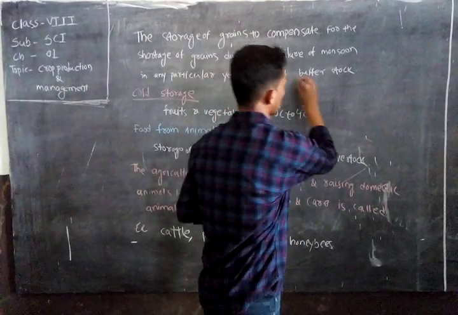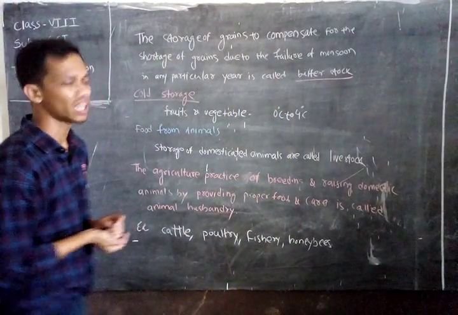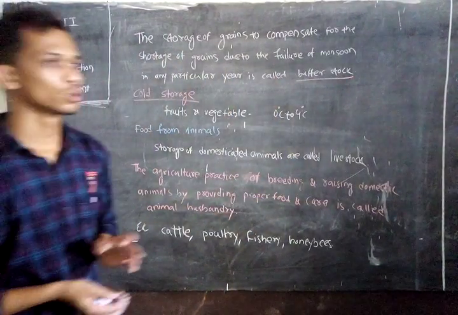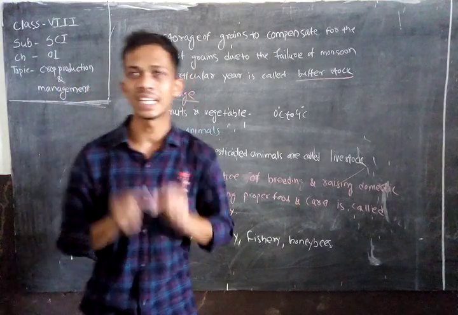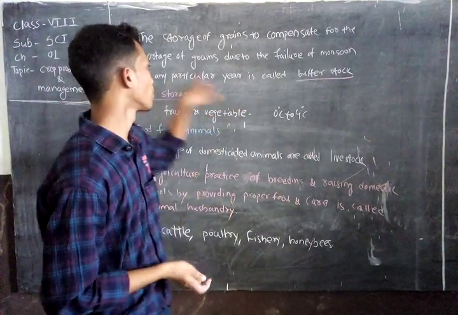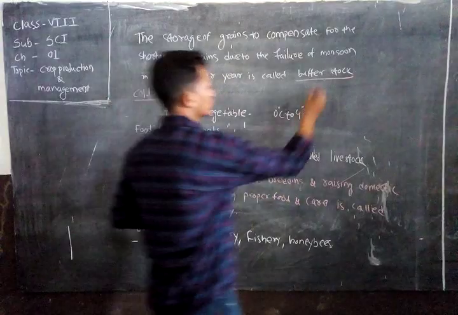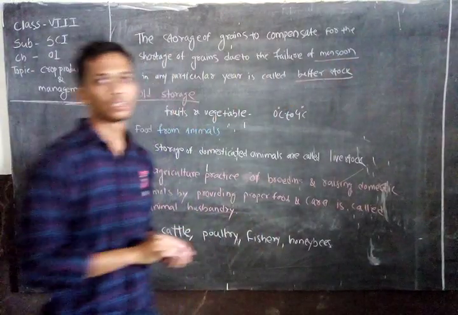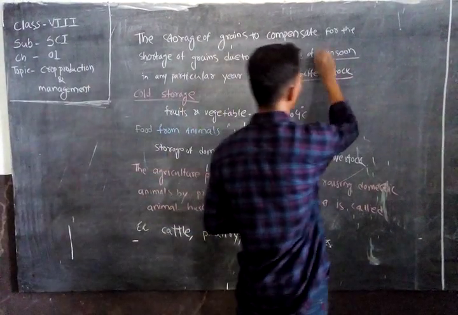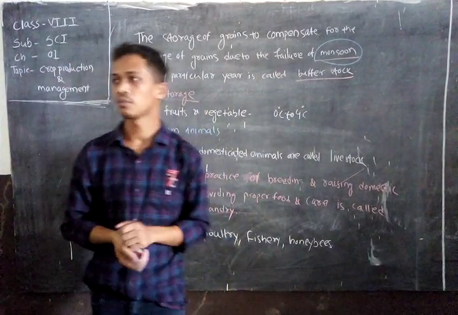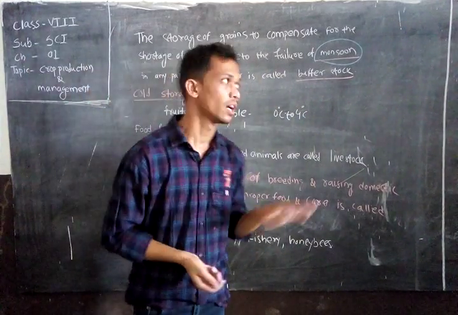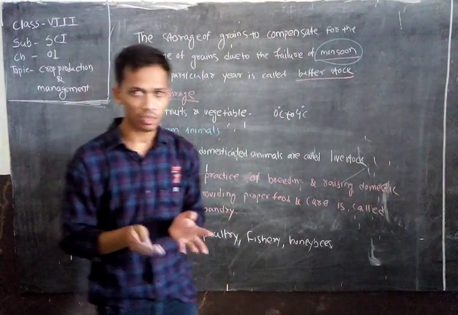Agriculture in India is fully dependent upon the monsoon. So what will happen if in any particular year the monsoon fails?